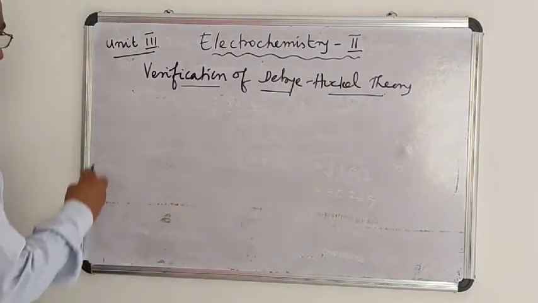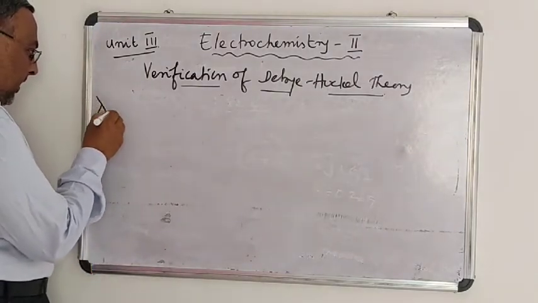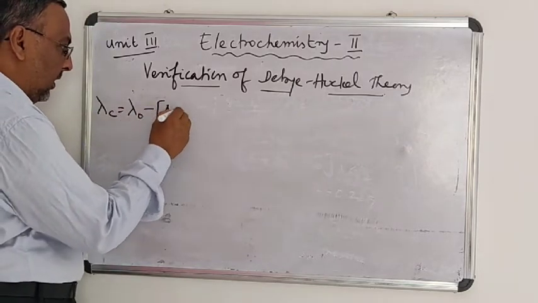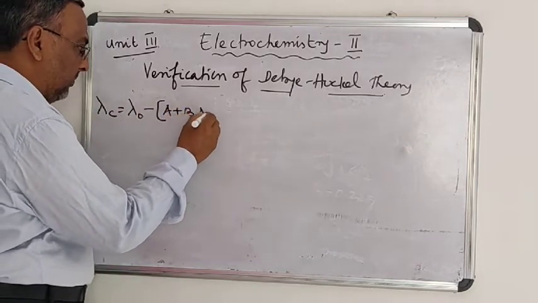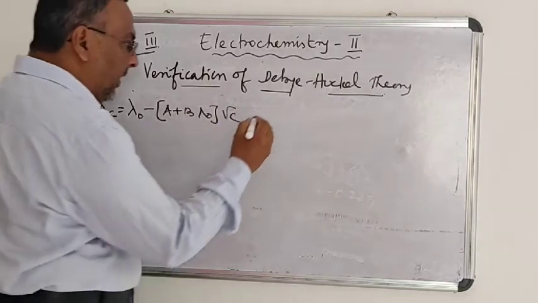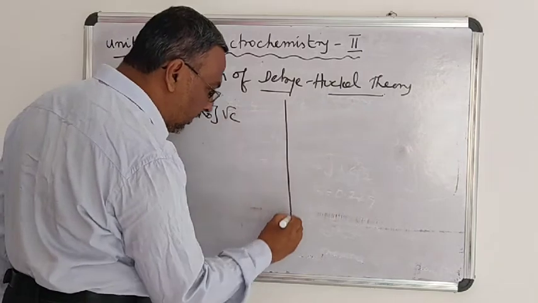Now, we know the equation we have just studied: lambda C is equal to lambda 0 minus (A plus B into lambda 0) into root C. Now it has to be verified experimentally.